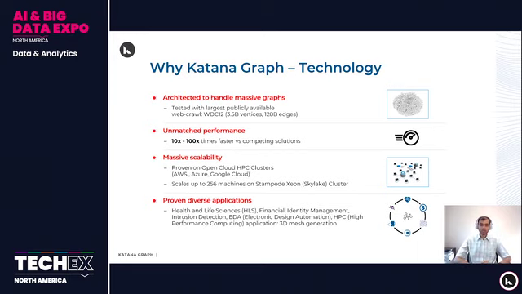The other advantage of Katana Graph is that it handles a diverse variety of applications. So we have seen applications in health and life sciences, financial identity management, intrusion detection, electronic design automation, even high performance computing applications like 3D mesh generation. So the reason Katana Graph can handle all of these applications is that it is architected to do many kinds of graph applications: graph querying, graph analytics, graph AI, graph mining, all of these applications.